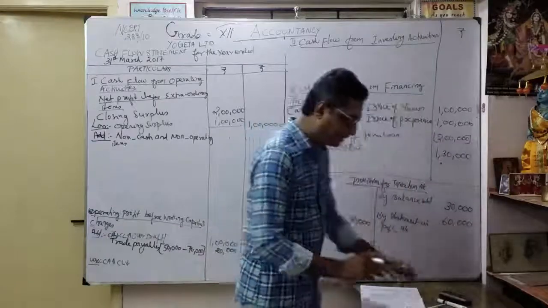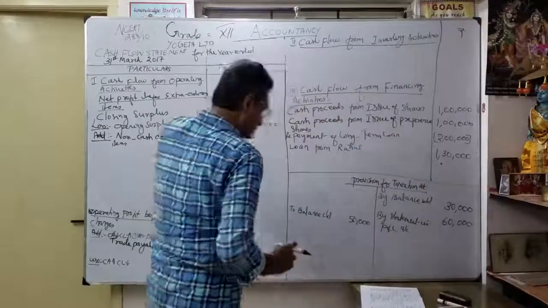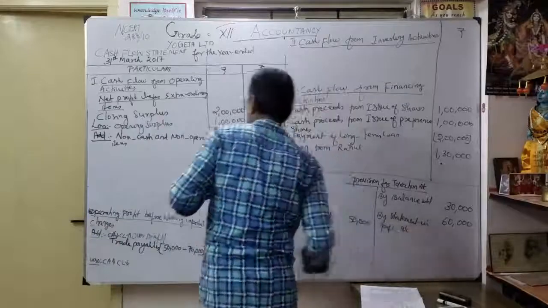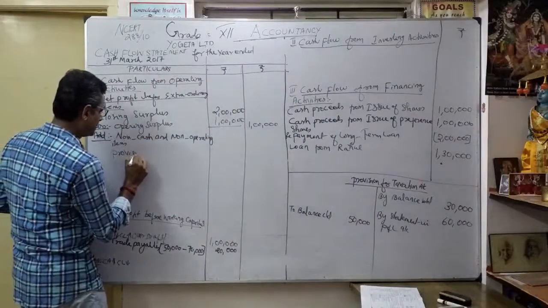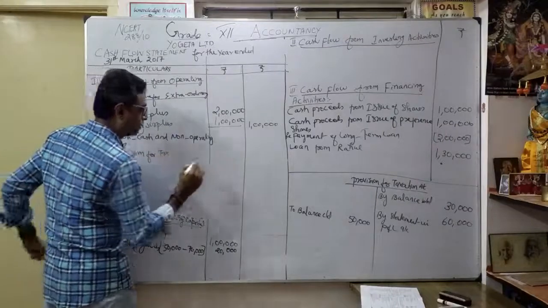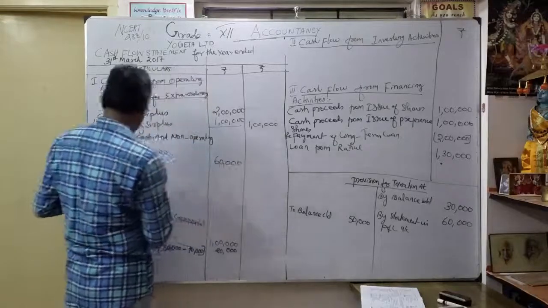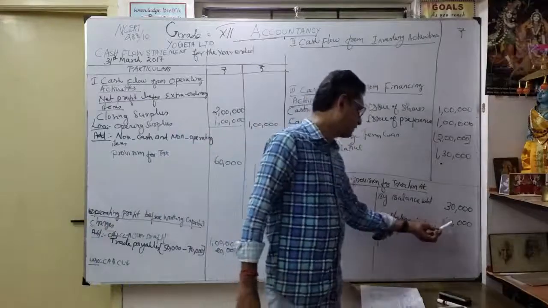Okay, so immediately what are we going to do here? You created how much? That's 60,000. We're going to write what? Created, right? So immediately this creation amount, going to write here, provision for tax. Okay, how much? 60,000. So when you write like this, you never miss the information. So I written here by statement in profit and loss account 60,000.